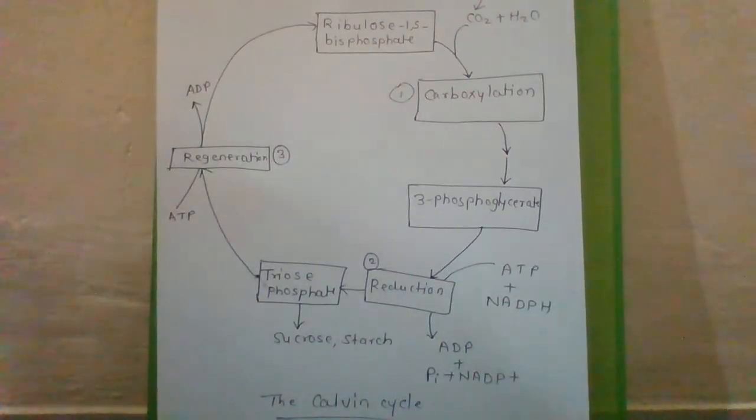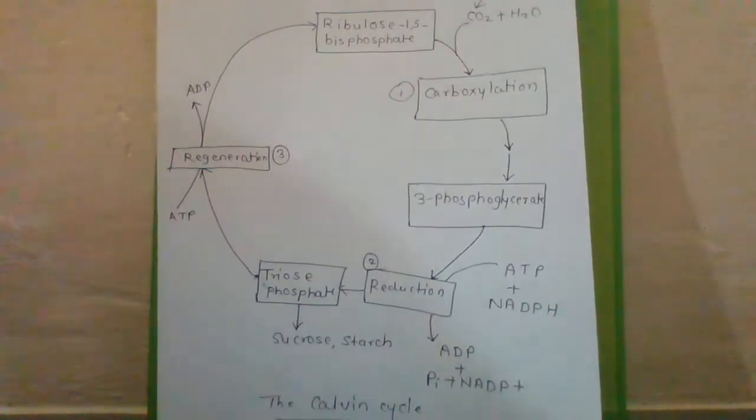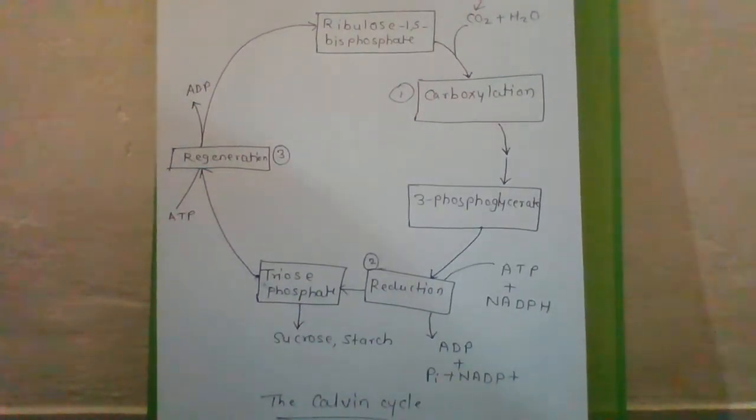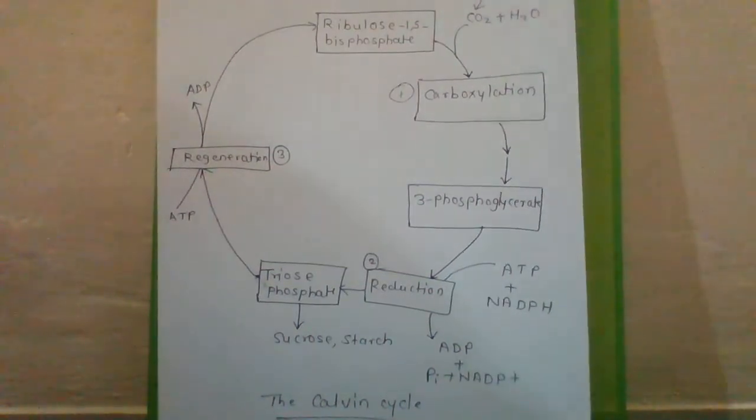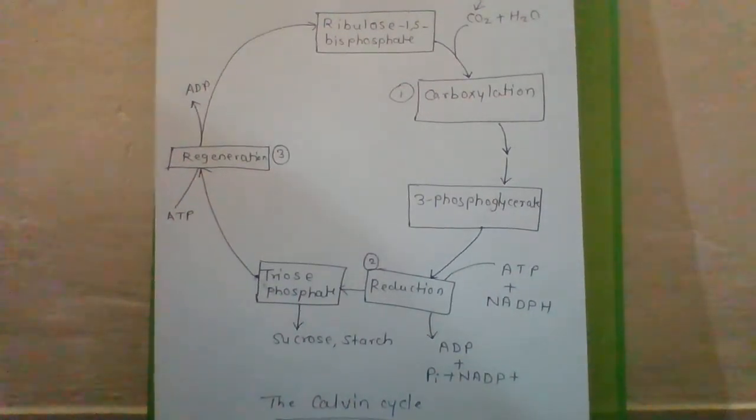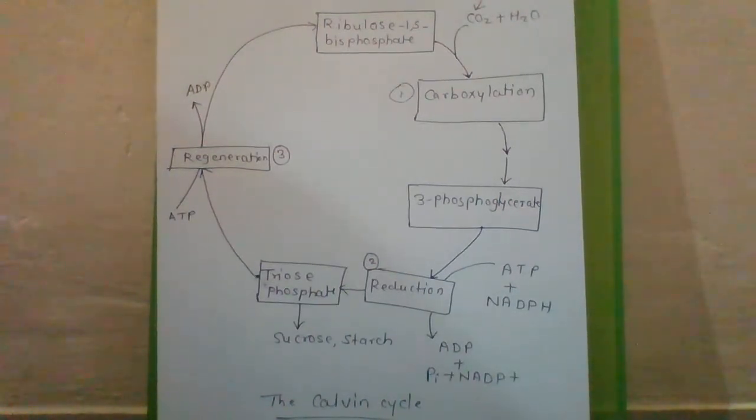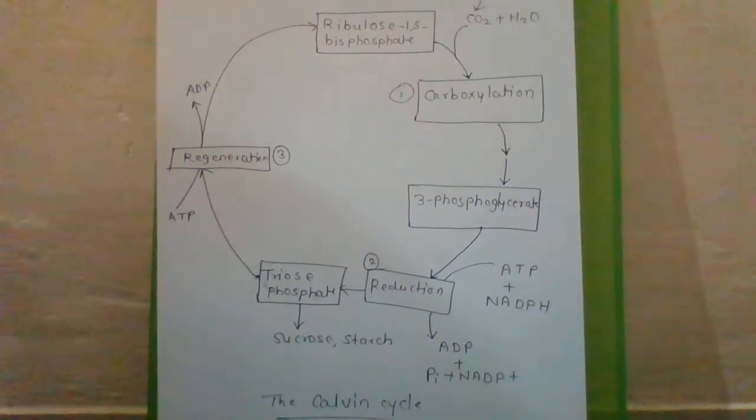How many carbon atoms are there in glucose? C6H12O6. So this reaction gets repeated 6 times. The reaction includes 2 molecules of ATP for phosphorylation and 2 of NADPH for reduction per CO2 molecule, and the fixation of 6 molecules of CO2 requires 6 turns of the cycle.